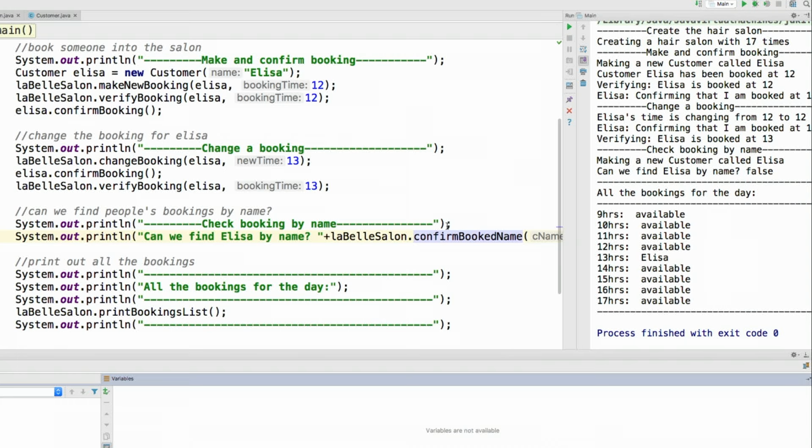So everything seems like it's working. Elisa's sitting in the right place in the list, but we can't find me by name. So how come? Here in confirm book name, we're doing the search for my name. So let's make some hypotheses.